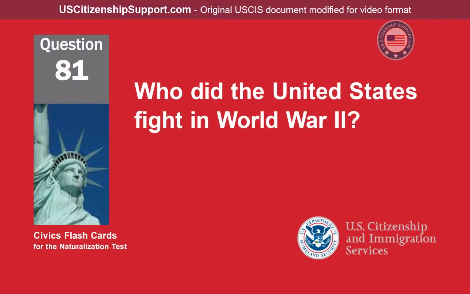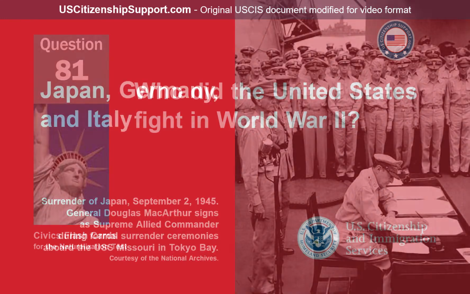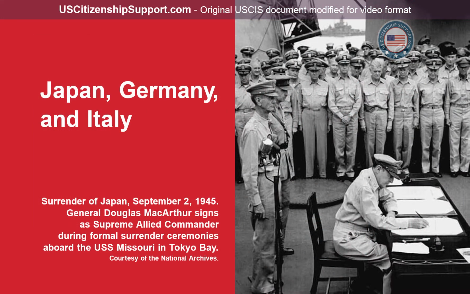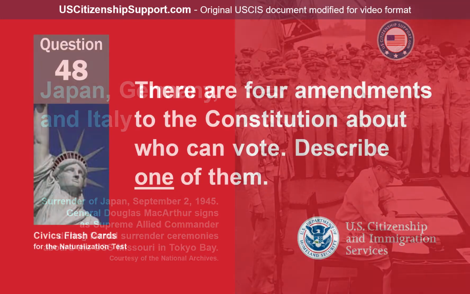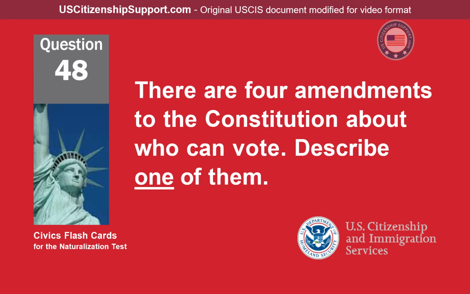Who did the United States fight in World War II? Japan, Germany, and Italy. There are 4 amendments to the Constitution about who can vote. Describe one of them.